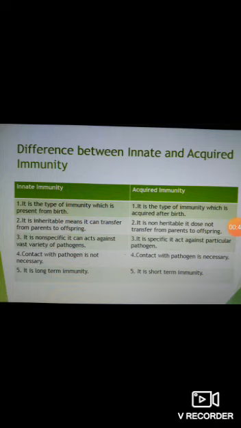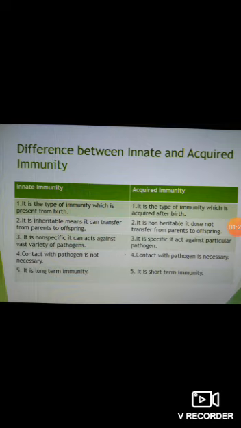The difference between the two immunities, innate immunity and acquired immunity, is that innate immunity is the type of immunity which is present from birth, and acquired immunity is the type of immunity which is acquired after birth. The second difference is that innate immunity is inheritable, meaning it can transfer from parents to their offspring, but acquired immunity is non-heritable, it does not transfer from parents to offspring.